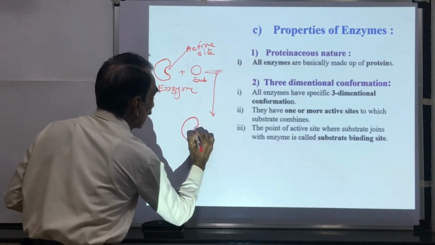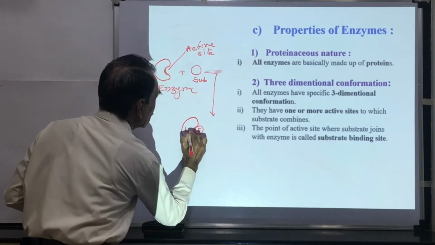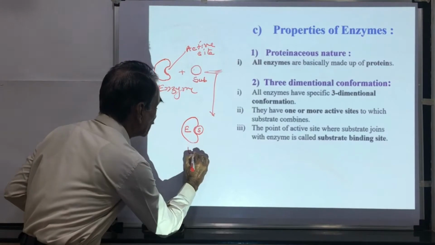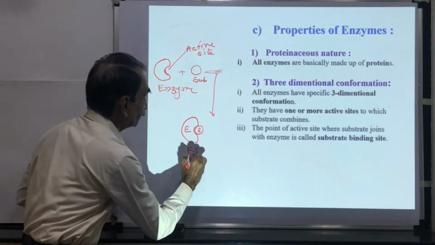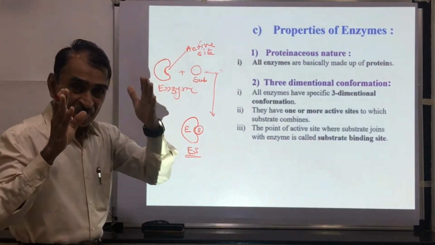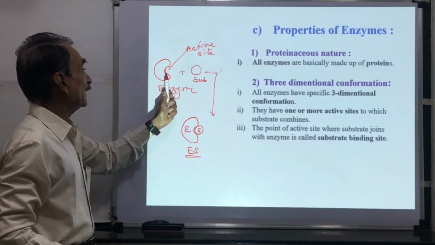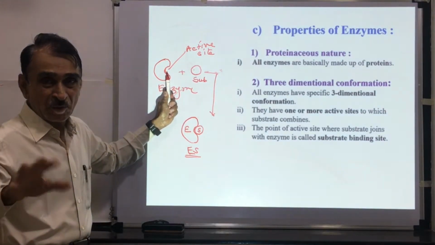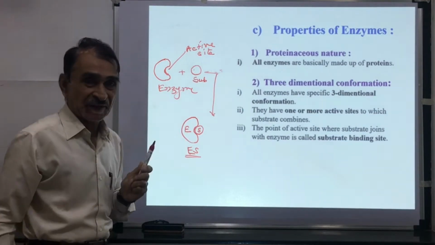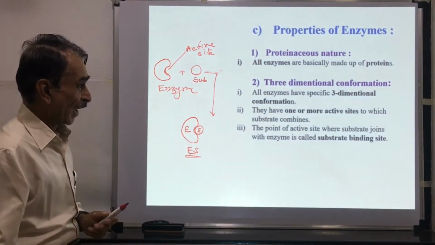Then the figure will be like this. This is the enzyme and this is the substrate. This is called an enzyme substrate complex. At the time of the reaction, the substrate gets fitted on the active site of the enzyme. There may be one or more active sites on the enzyme, and there is formation of the enzyme substrate complex, and then afterwards the substrate is converted into the product.